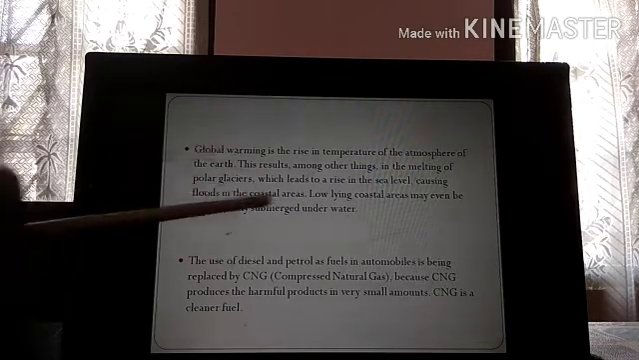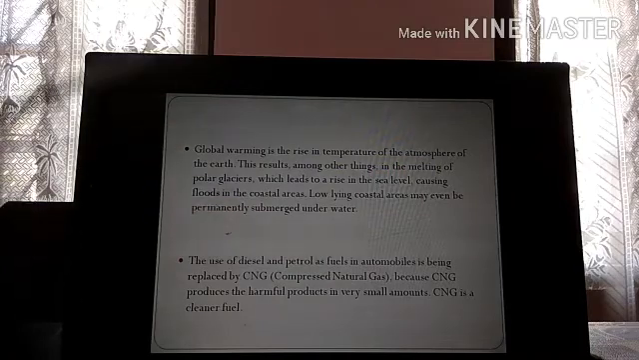Low-lying coastal areas may even be permanently submerged underwater. It is so dangerous. The coastal areas that are a little deeper, that are a little low-lying, because of the floods, may one day be completely submerged. They will be inside the water.